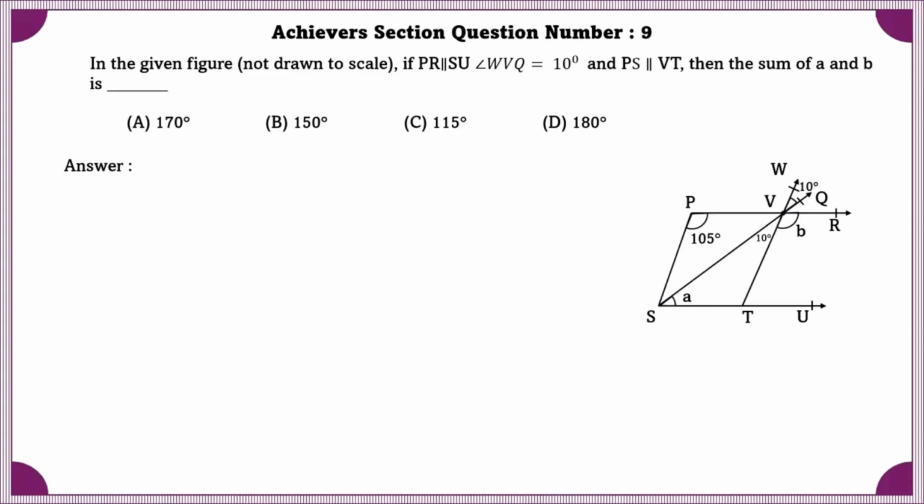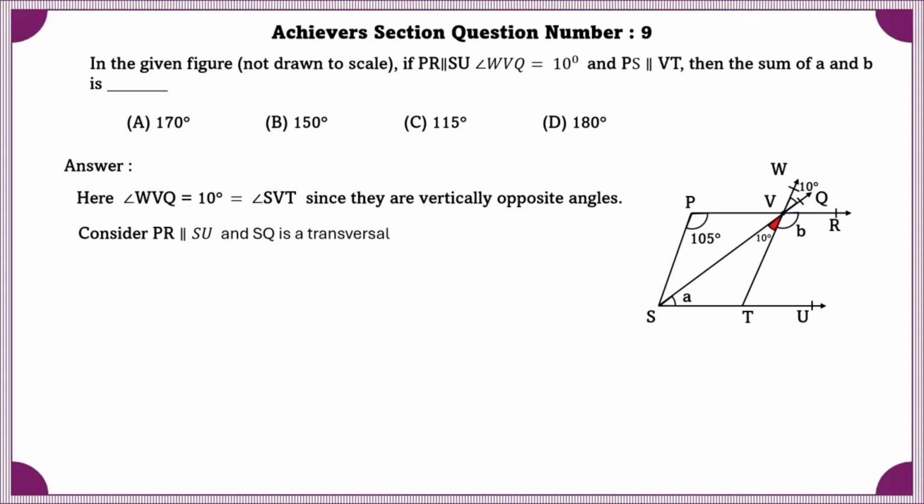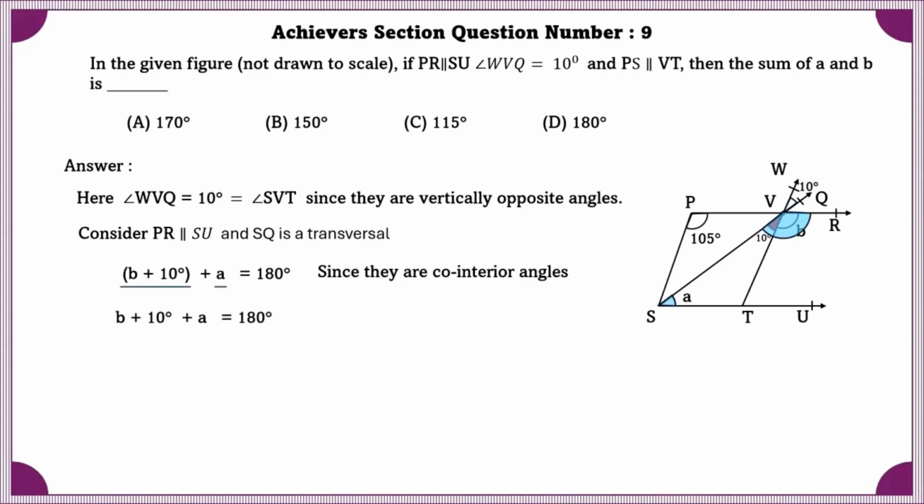Achiever section question number 9. In the given figure, if PR is parallel to SU, angle WVQ is equal to 10 degrees and PS is parallel to VT, then the sum of A and B is. Here angle WVQ is equal to 10 degrees, which is equal to angle SVT, since they are vertically opposite angles. Considering PR is parallel to SU and SQ is a transversal, B plus 10 degrees plus A is equal to 180 degrees, since they are co-interior angles. So we can find the sum of AB, that is A plus B is equal to 170 degrees.